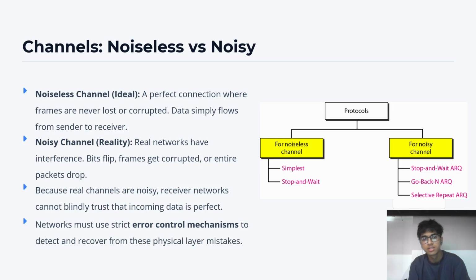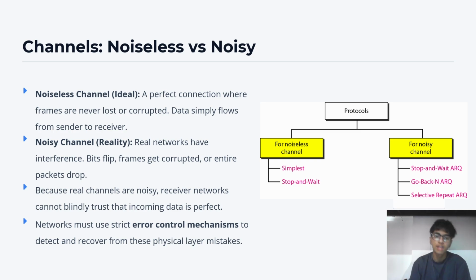Talking about channels, there are two types of channels, noiseless channels and noisy channels. Imagine talking to a friend in a soundproof room. That's noiseless. Whereas, try talking to the same friend at a loud concert. That's a type of noisy place. Like this, channels also have noiseless channels and noisy channels. A noiseless channel is a perfect connection between a sender and a receiver where the sender can send frames to the receiver seamlessly without any issue. This is called a noiseless channel.